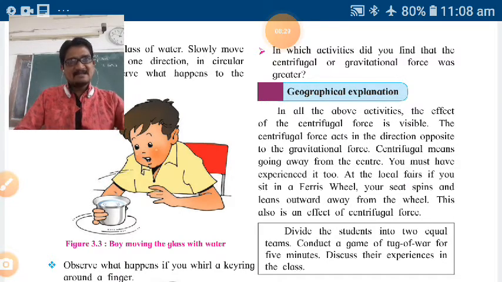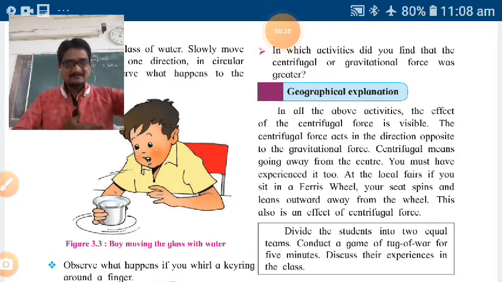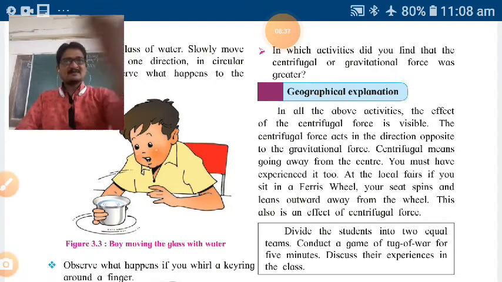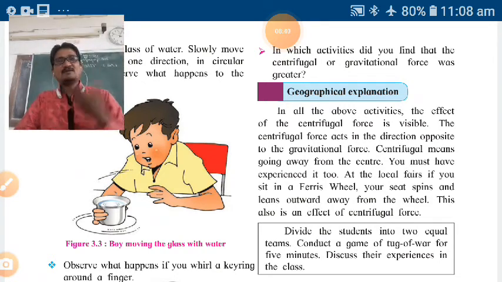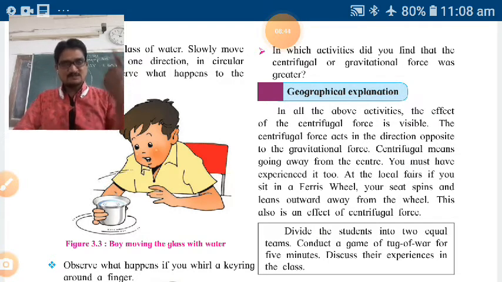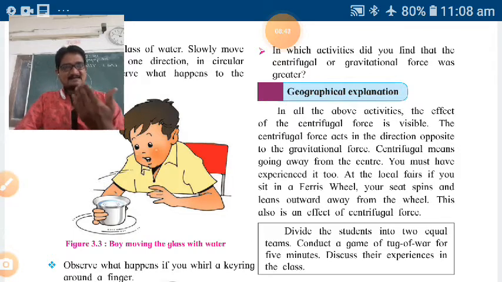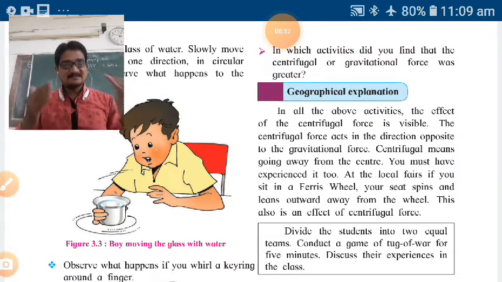So that Ferris wheel is leaning outward means झुकणे, बाहेरच्या दिशेने फिरणे, outward away from the wheel. Whatever wheel is there in the center, around that wheel it is spinning. That Ferris wheel means चक्राकार पाळणा यात्रेमधला.